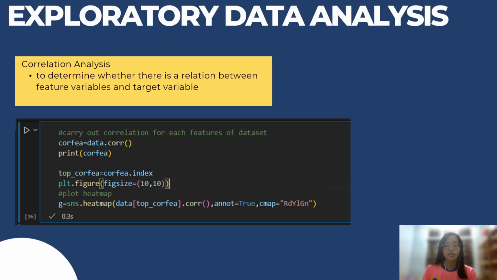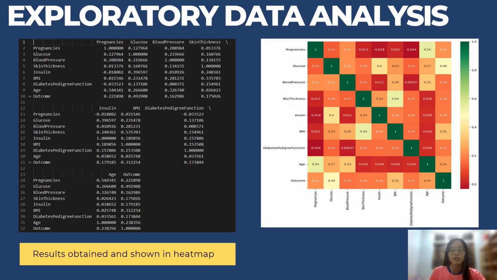Next is the exploratory data analysis. So we actually carry out the correlation analysis to determine whether there is a relation between the feature variables and target variables. We print out the values of the result and also plot a heat map on the results. Here are the results of the correlation analysis, where the glucose variable gets the highest dependency compared to other variables, followed by BMI, age, pregnancies, and insulin. So among the variables, we can conclude that there is a high correlation between the target variable and feature variables. Hence, these features can be selected to predict the outcome.